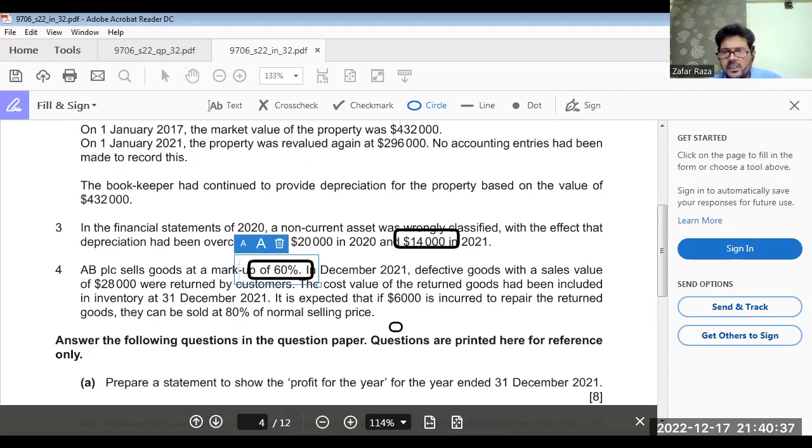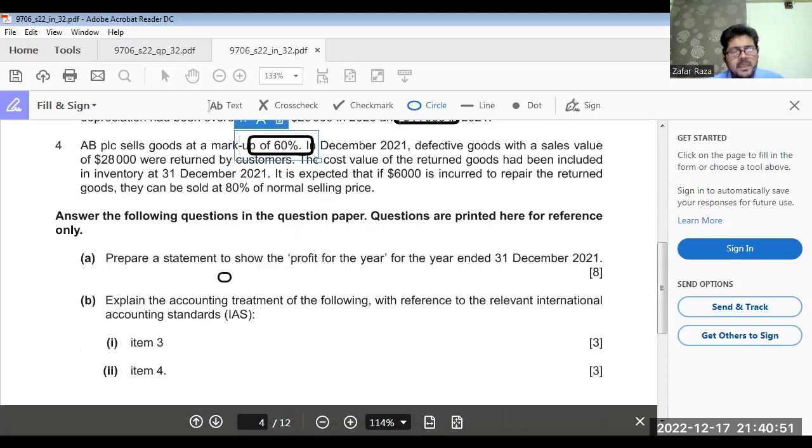Okay, lower of cost or NRV. So we have to adjust the value of closing inventory, and when we adjust the value of closing inventory, it is going to affect the profit. Okay. Prepare a statement to show the profit for the year ended 31st December 2021. Okay.